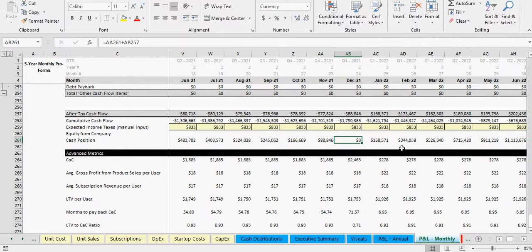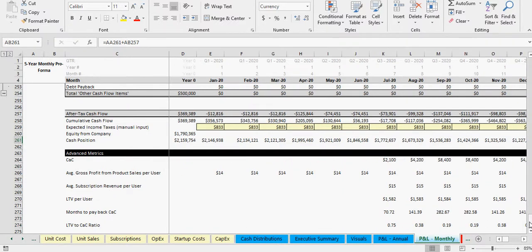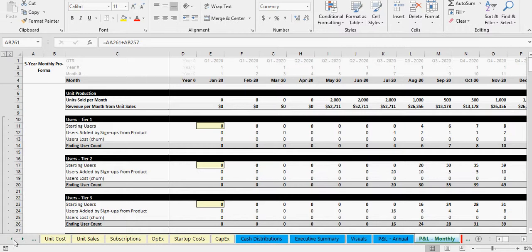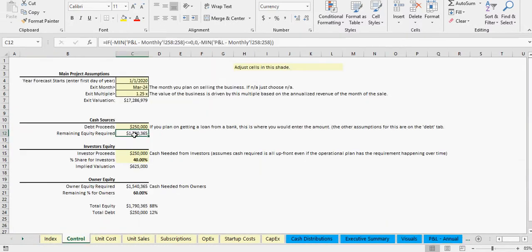That will change based on all your assumptions, but that's what that means, and that's how the equity requirement is calculated. And the equity requirement is then how much cash you need to raise beyond any debt to still cover all of those cash requirements based on your assumptions.